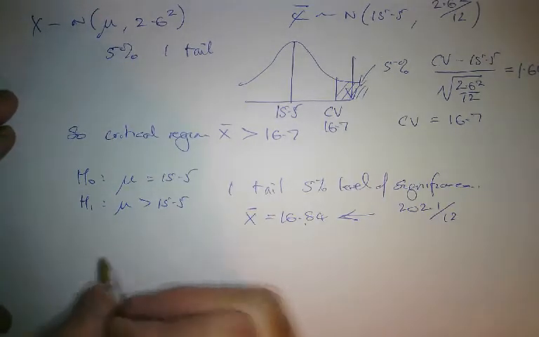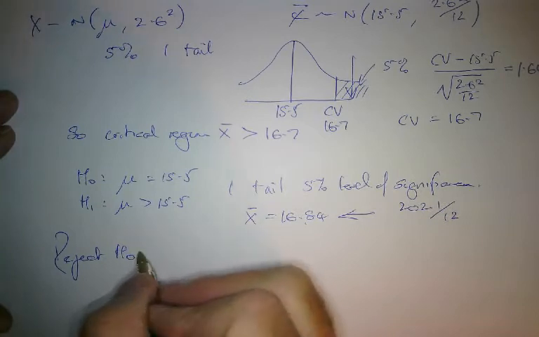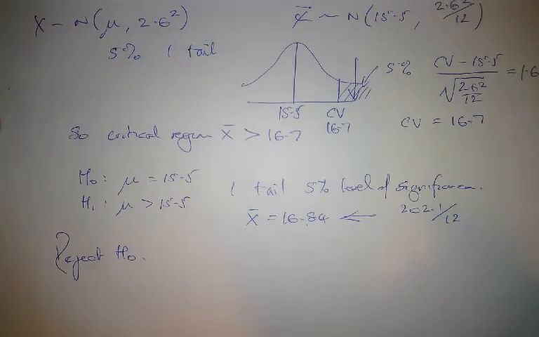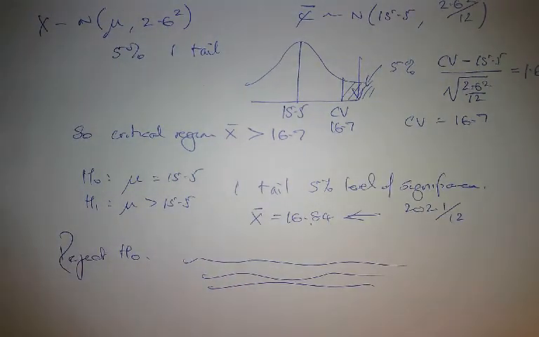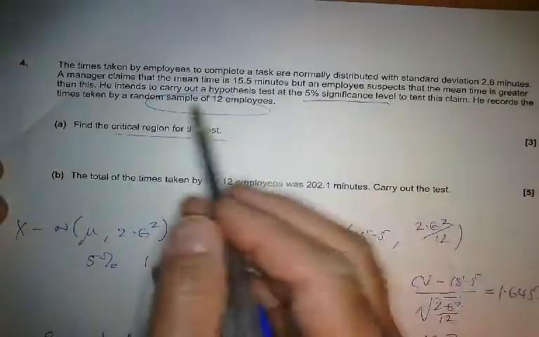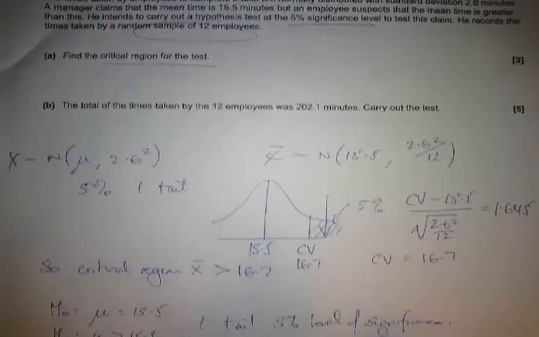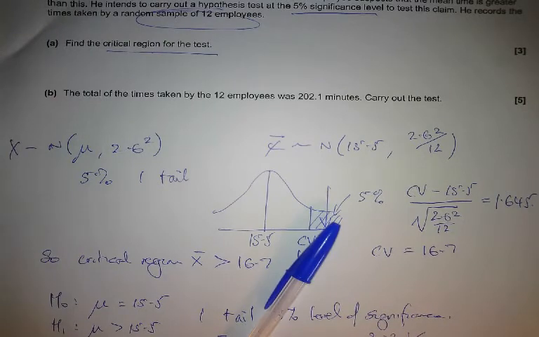So what am I going to do? Well, I'm going to write reject the null hypothesis, and then I'm going to say there is significant evidence at the 5% level to suggest the mean time for tasks is greater than 15.5. And you do need to write it all out. And of course, you're going to use the words that they put in here, because that really makes sense and really helps. And there's 8 marks for you. I hope this has helped.